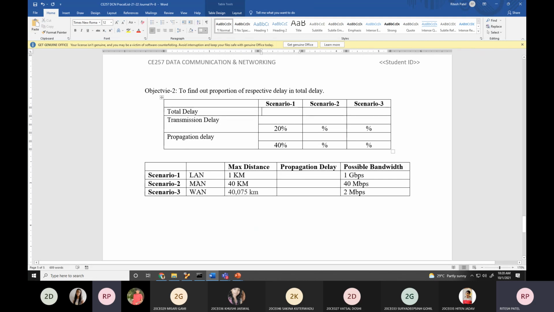So this is scenario 1, 2 and 3. This is LAN, MAN and WAN. The maximum distance for LAN is 1 kilometer. The maximum distance for MAN is 40 kilometers and for WAN is 40,000 kilometers. You can figure it out. The millisecond or microsecond of delay you can write. The propagation delay you can write over here. For 1 kilometer, what can be the propagation delay? And the possible bandwidth is 1 Gbps, 40 Mbps and 2 Mbps we will get in wide area network. For metropolitan network we will get 40 Mbps and for LAN we will get 1 Gbps.